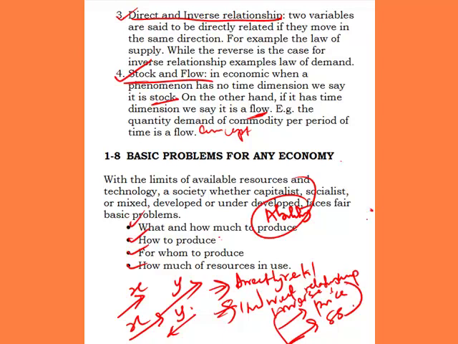That's an example of a typical capitalist economic system. But under a socialist economic system, they produce for the masses, because the level of government intervention in that country is high. Therefore, they will need to produce for their masses. So they need to solve the problem of for whom to produce in that economy, and how much of resources to use. That's talking about the efficiency of utilization of the resources in that country.